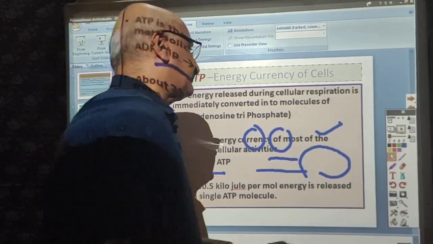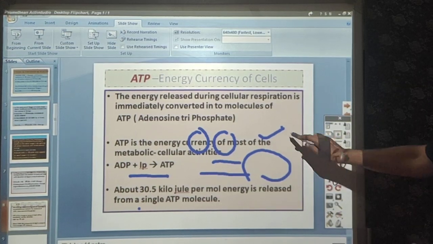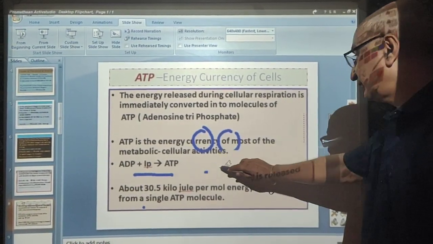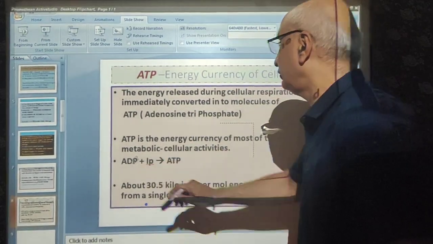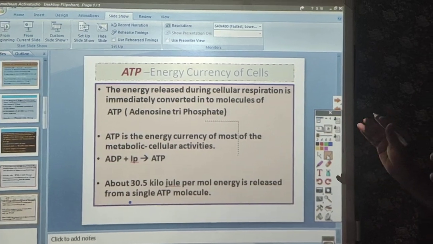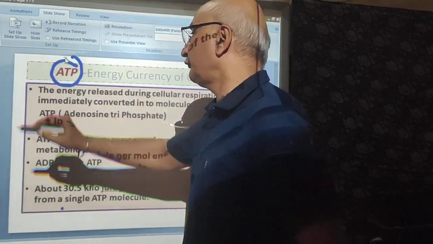Okay, now what is this energy? We are always talking about energy. So what, dear students, is this energy? As I have told you previously also, all the cells require energy in a homogeneous form, and that is the ATP. What is the meaning of ATP?